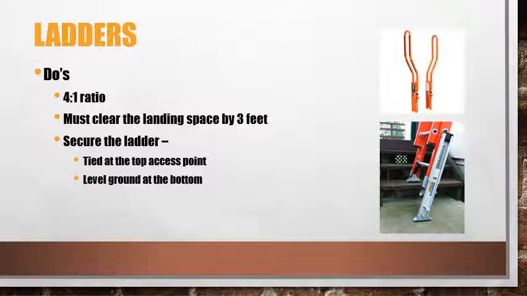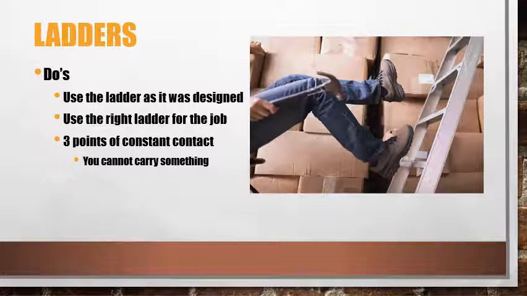Keep a 4-to-1 rule on the height versus the lean of the ladder. For every 4 feet the ladder goes up, have the ladder 1 foot away from the structure. Stand at the base of the ladder with your arms straight out. Your feet are touching the ladder and the tips of your fingers are touching the ladder. You are probably within the 4-to-1 rule. At the top, your ladder must clear the landing space by 3 feet, and always secure the ladder. Tie the top of the ladder to your access point and make sure the foundation of your ladder is level at the bottom. Always use a ladder as it was designed, and always use the right ladder for the job.